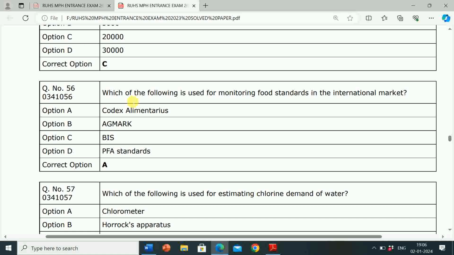Correct answer is Codex Alimentarius. So Codex Alimentarius is used for monitoring food standards in the international market. So this is a very important question. Codex Alimentarius is used for monitoring food standards in the international market.